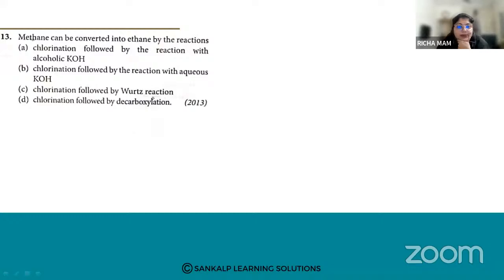Okay. Next question. Methane can be converted into ethane by the reaction. So how can we convert methane into ethane? The options: A, chlorination followed by the reaction with alcoholic KOH. B, chlorination followed by the reaction with aqueous KOH. C, chlorination followed by Wurtz reaction. D, chlorination followed by decarboxylation.